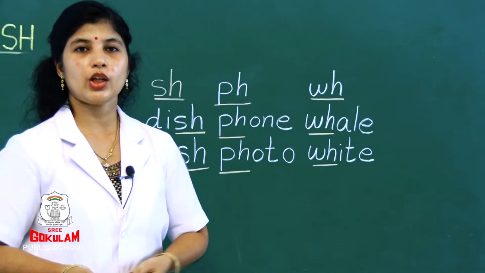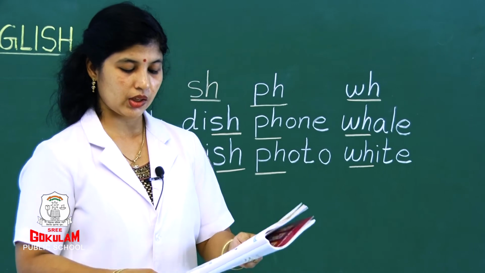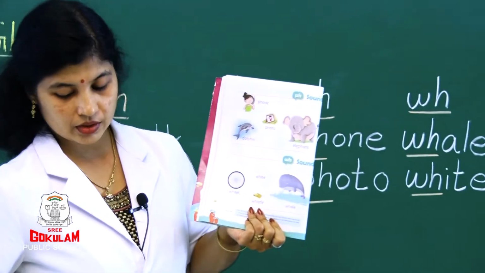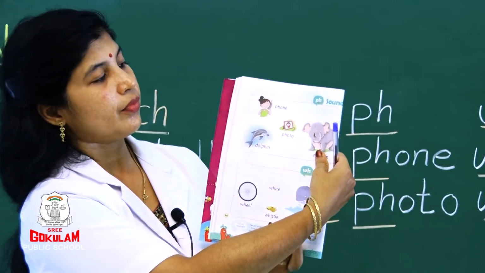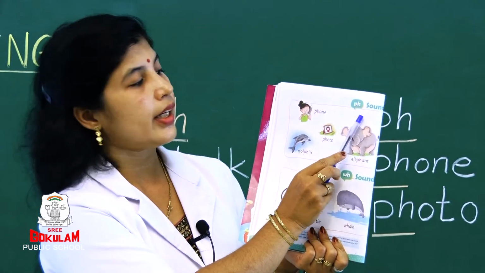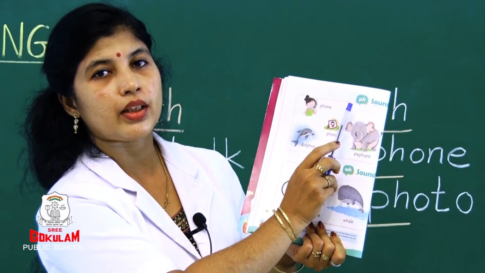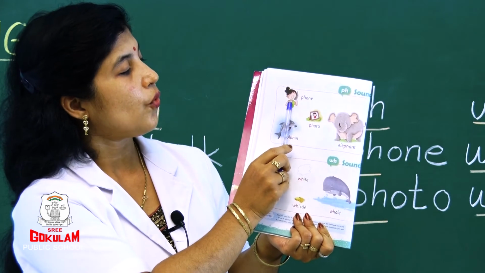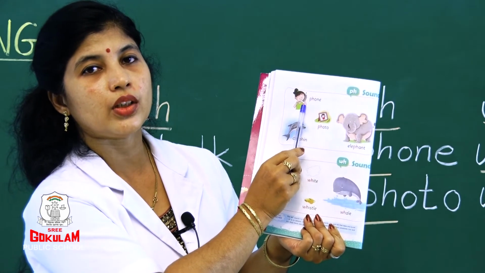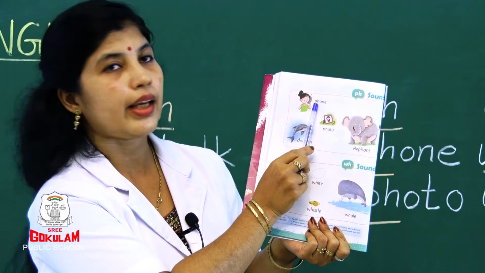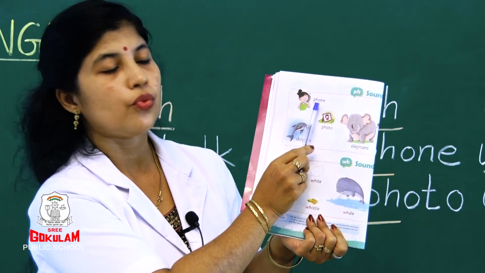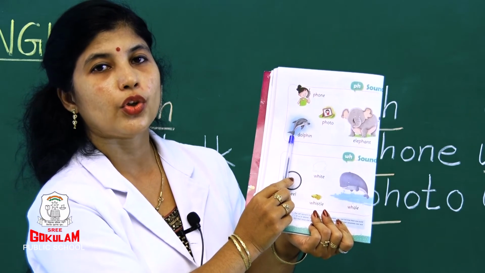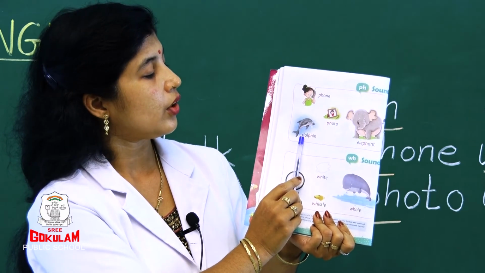Take your phonic book, page number 46. See, children. PH sound. What is the sound? F. See, phone. F, phone. PH. What is the sound? F, phone. Next, dolphin. What is this? Dolphin. Here, see,